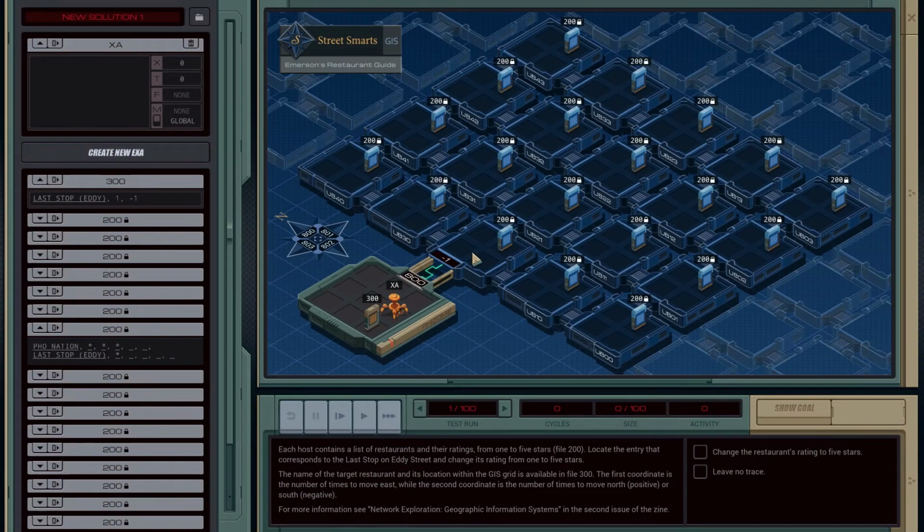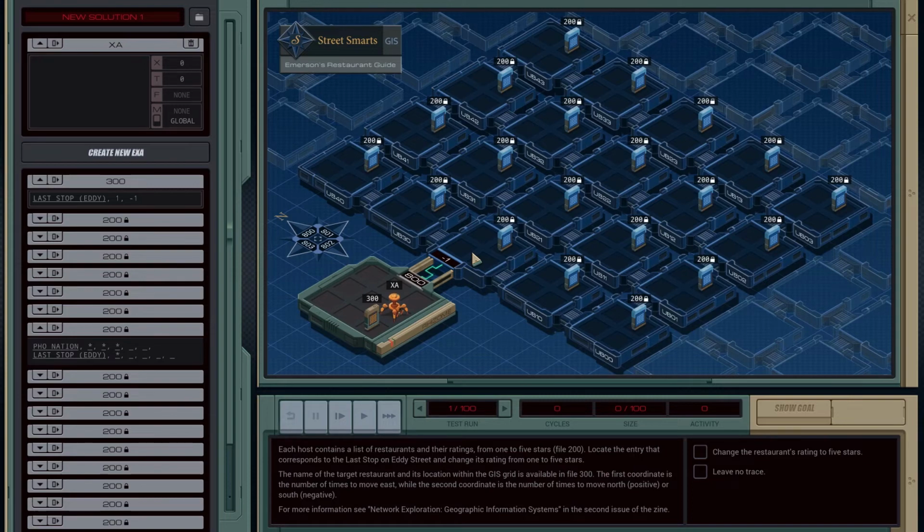Clearly. Okay. Each host contains a list of restaurants and their ratings from 1 to 5 stars. Locate the entry that corresponds to the last step on any street. Change its rating from 1 to 5 stars. The name of the target restaurant and its location within the GIS grid is available in file 300. First coordinate is the number of times to move east. Oh, man. And the first coordinate, okay, east.